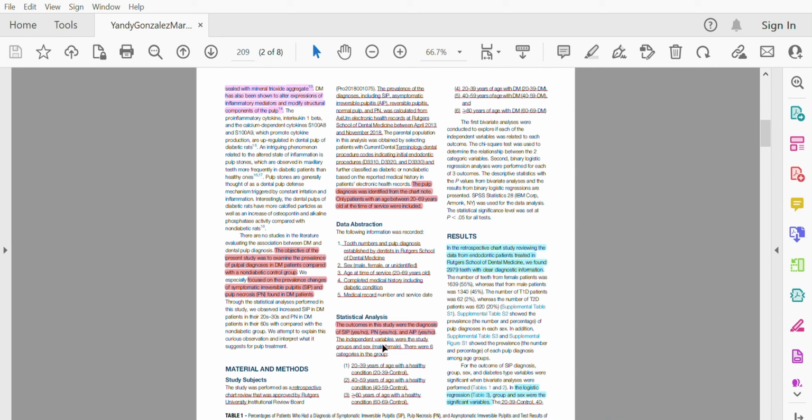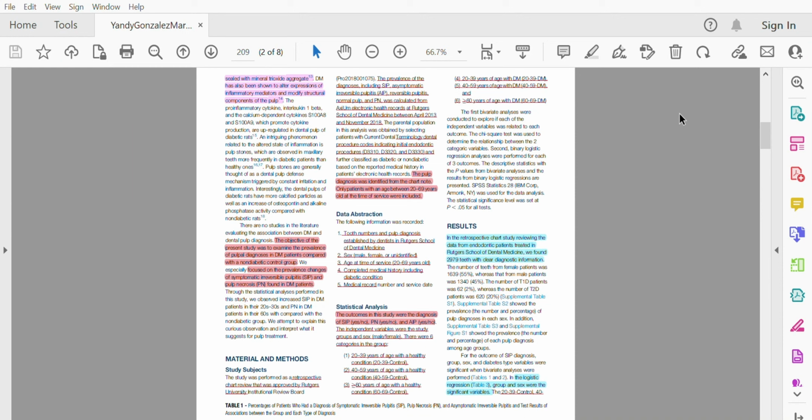So the objective of this study was to examine the prevalence of pulp diagnosis in diabetic patients compared to non-diabetic patients. The non-diabetic patients are the control group, and this project focuses on the prevalence changes of symptomatic irreversible pulpitis and pulp necrosis found in diabetic patients.